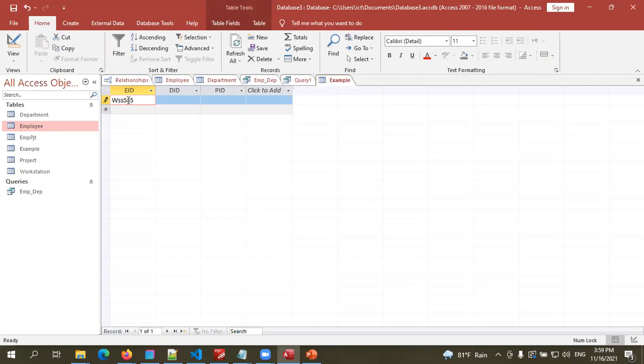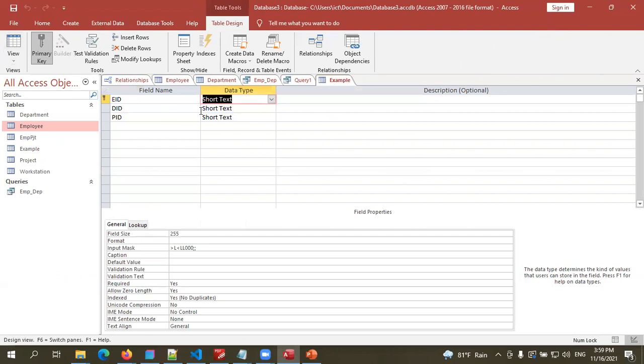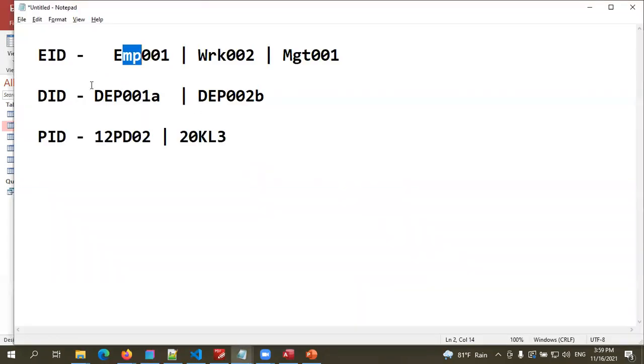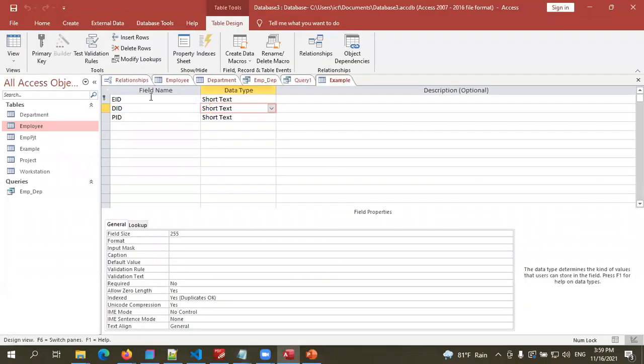See, now the user is limited or restricted to enter data only according to the format. Right? Okay, we'll try another one. Department ID. So if we just check the examples, the first letters are always DEP. Then 3 numbers and a letter. A simple letter, right? Now we can define that.